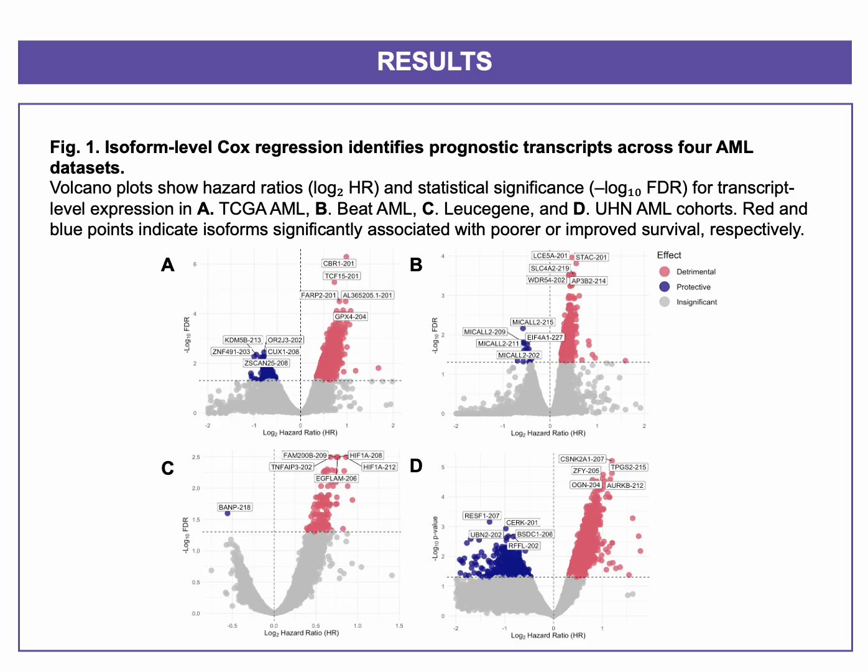We started by running univariate Cox regression on isoform level expression in each of the 4 AML cohorts. Figure 1 shows volcano plots of the results for each dataset. Each point is an isoform. Those to the right are associated with higher risk of death, and those to the left are with better survival. The y-axis shows statistical significance. Across all 4 datasets, we found hundreds of isoforms significantly linked to patient survival. Interestingly, the specific isoforms varied between cohorts, which points to both biological variation and dataset-specific differences.